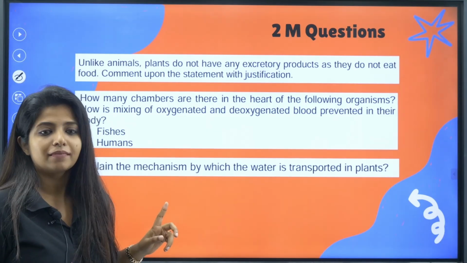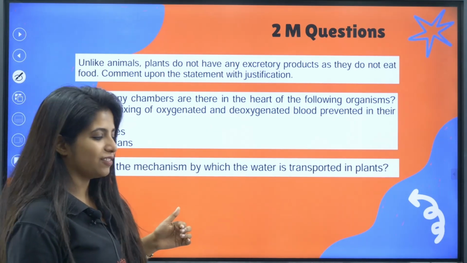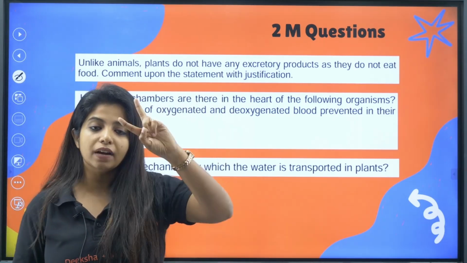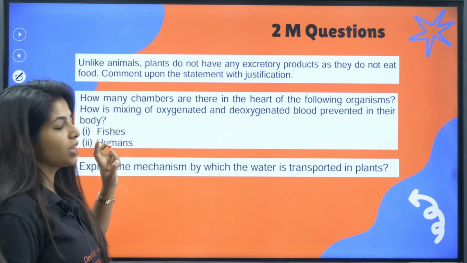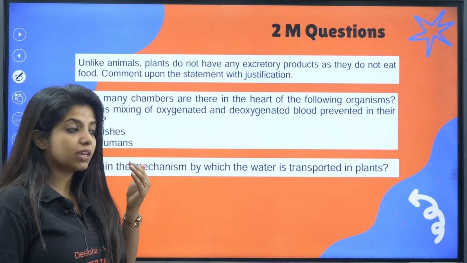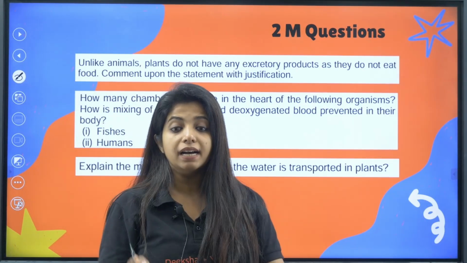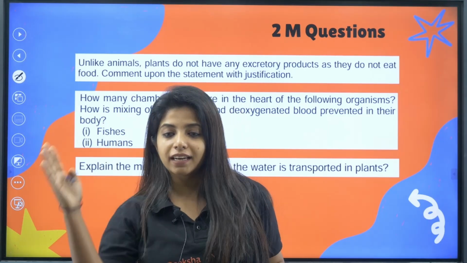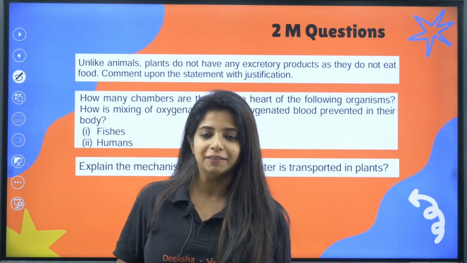Fishes, what do they have? How many chambers of heart? They just have 2 chambers of heart. What about human beings? We have a 4-chambered heart, my dear children. In the case of human beings, we have septa, separating the left side of the heart and the right side of the heart.